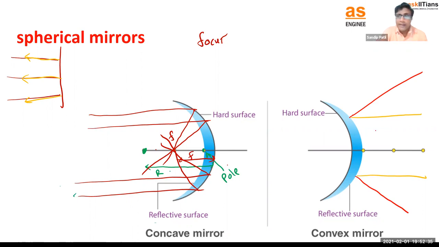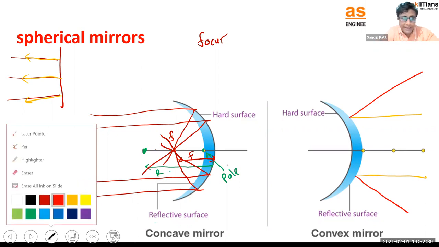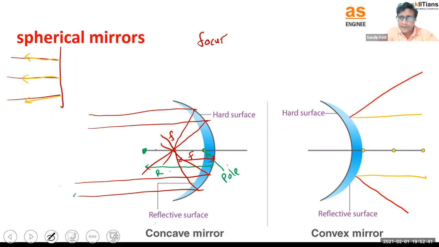Now, if you do remember, we also talked about the normal, right? For a plane mirror, there is a normal perpendicular. Similarly, I can also say here, the normal is perpendicular to the point, but as this is a spherical mirror, the normal will look different for every point, right? So here the normal will look something like this. Here the normal is going to look something like this. Here is also a normal. We can draw the normal for every point.